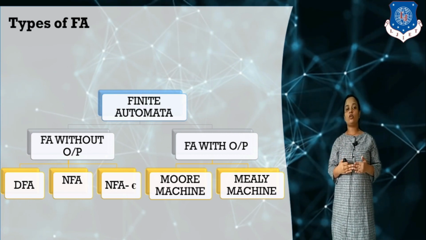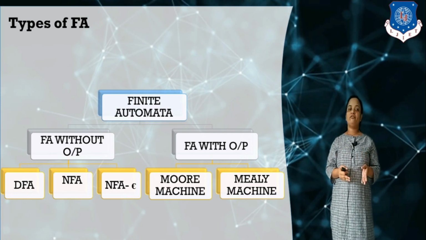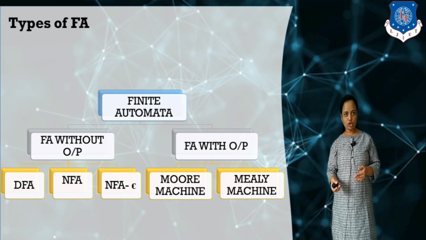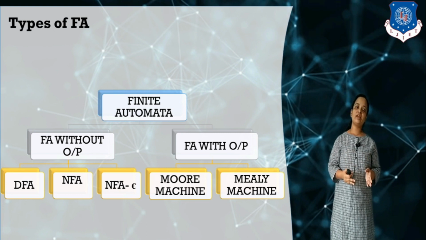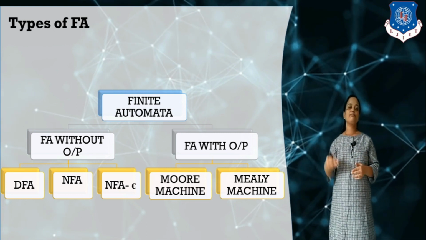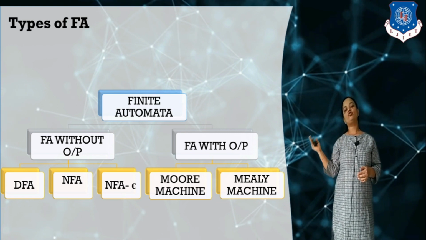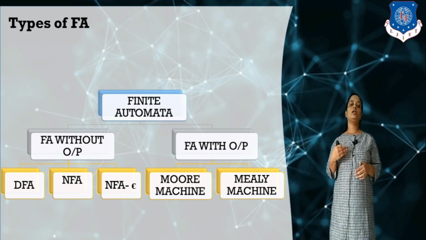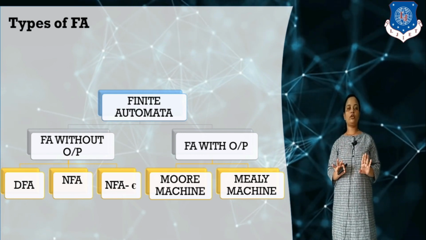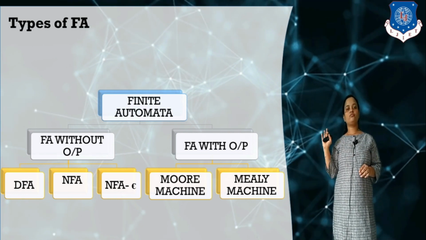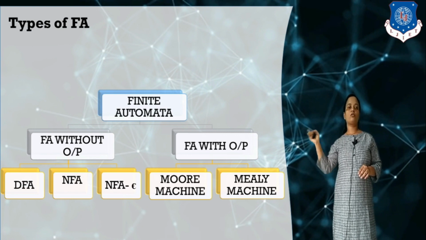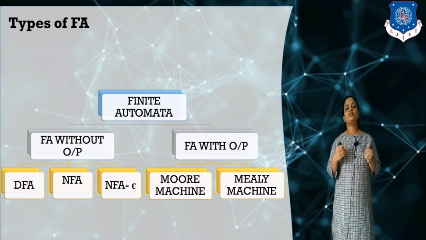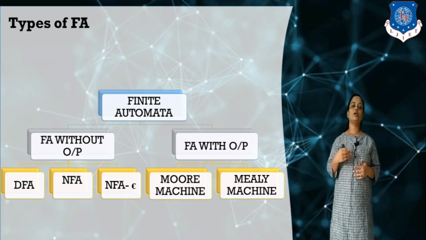FA without output is divided into three categories: DFA, which is known as deterministic finite automata; NFA, non-deterministic finite automata; and NFA null, non-deterministic finite automata including the null symbol. FA with output is divided into two categories: Mealy machine and Moore machine. In today's video we are going to discuss the FA without output. In the next videos we will discuss the FA with output machines.